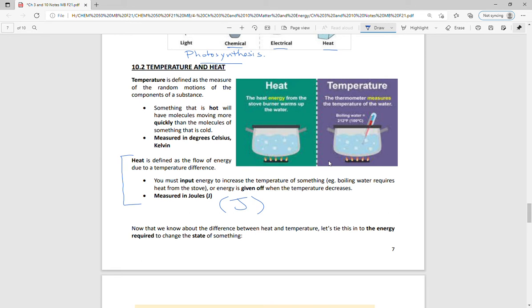Now temperature is like the concentration of that heat energy. So we know that temperature is measured in degrees Celsius or degrees Kelvin in the metric system. And there is a difference. So depending on what it is and how much of it, if I take the Silver King building that I'm in right now, the temperature of the room might be quite cool.